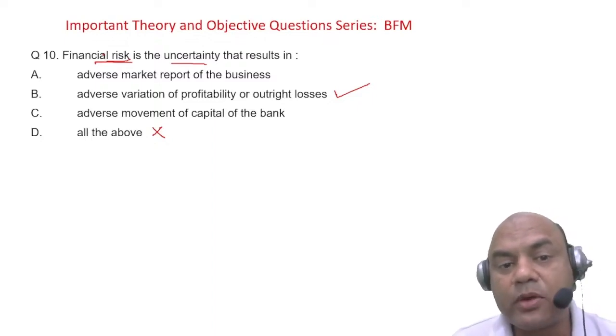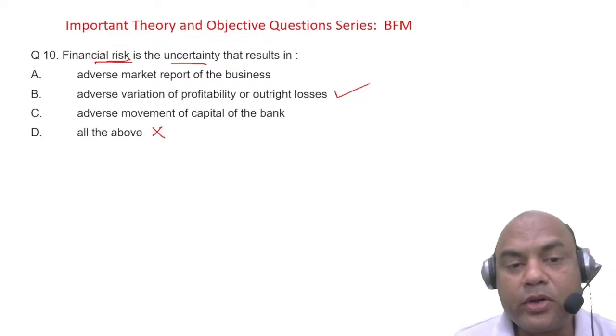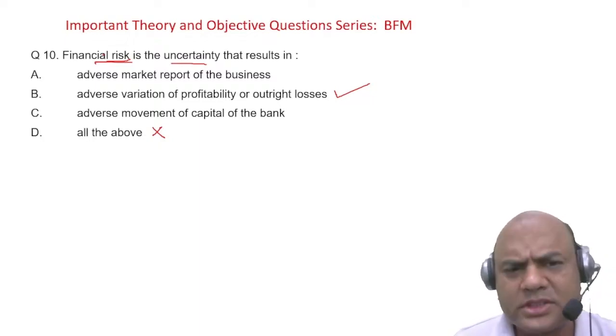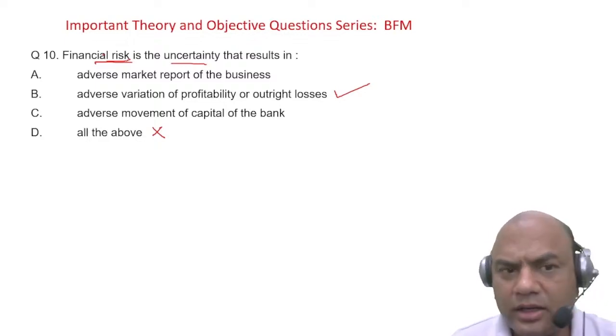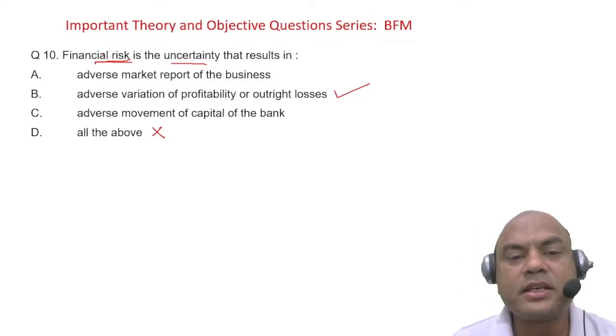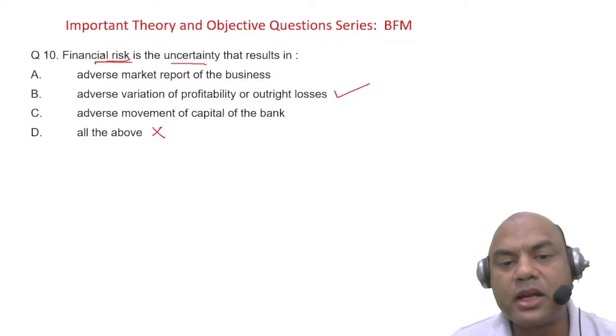Or if this 1 lakh profit decreases to minus 1 lakh, meaning losses of 1 lakh, then also it's a risk. If my profit of 1 lakh in any project increases to 2 lakhs, is it a risk? No, it's not a risk, right? Got it? So the answer is financial risk is the uncertainty that results in adverse variation of profitability and outright losses.